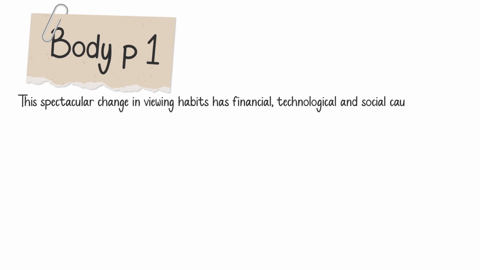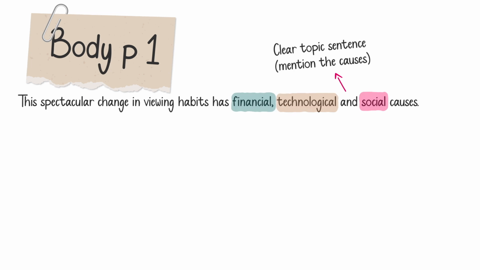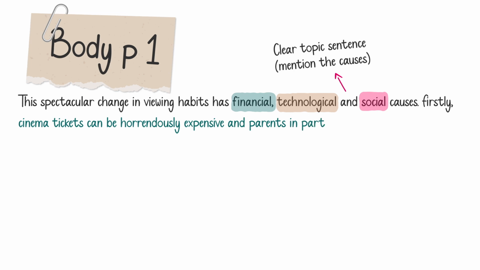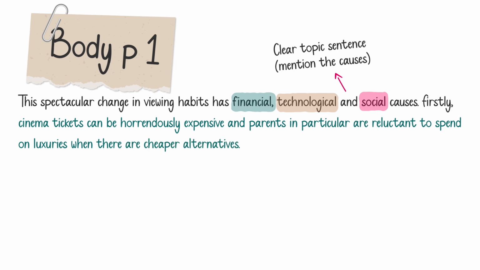This spectacular change in viewing habits has financial, technological, and social causes. So I've mentioned 3 causes here. Now I'm going to talk about these causes in more detail. Firstly, the first cause. Cinema tickets can be horrendously expensive, and parents in particular are reluctant to spend on luxuries when there are cheaper alternatives. This is the first, which is related to financial.